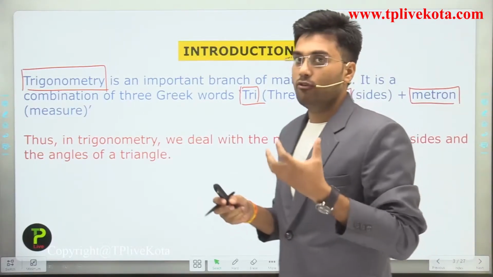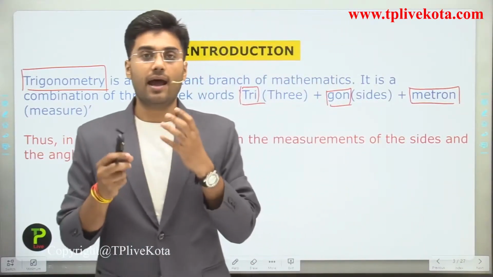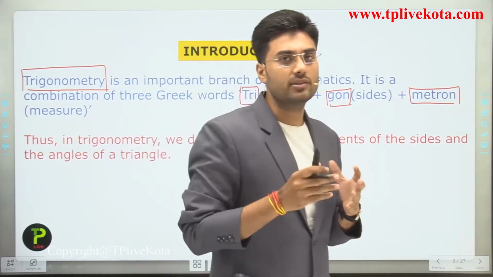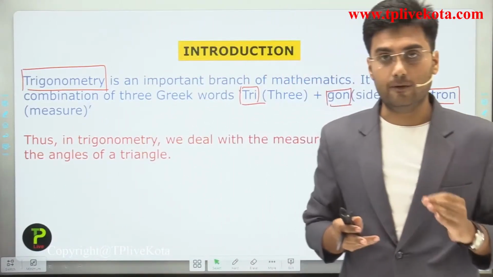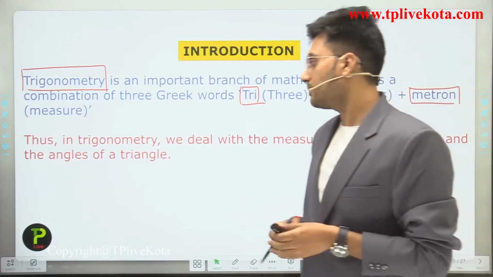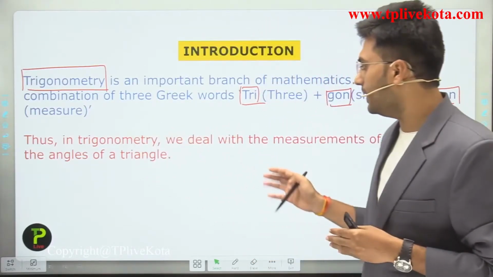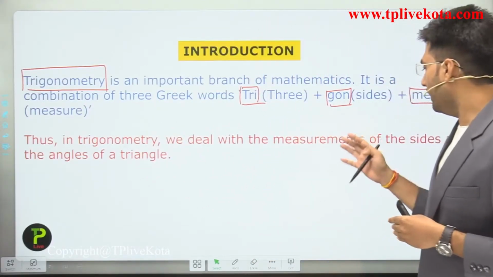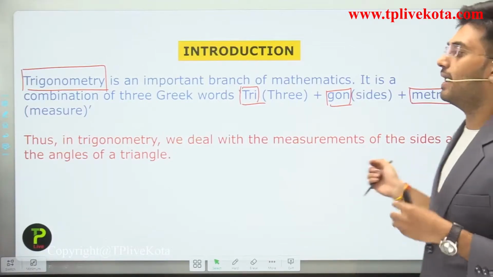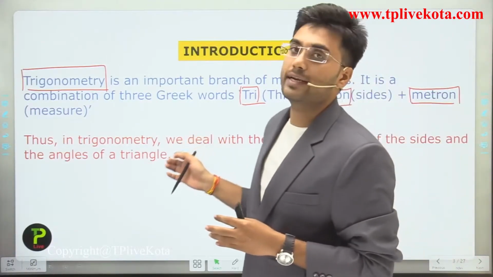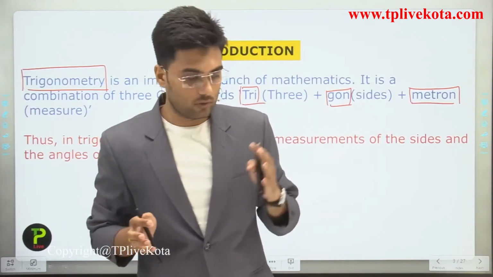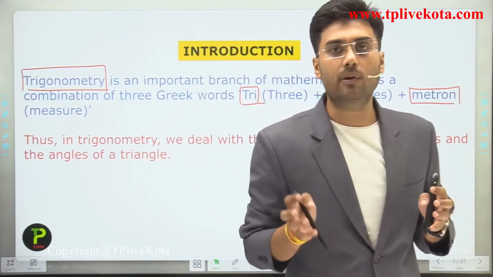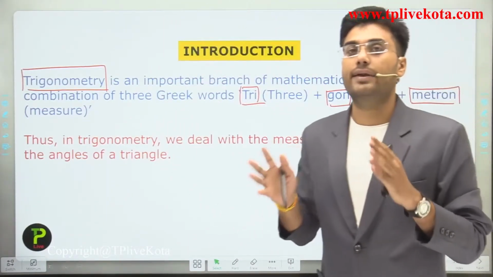And students, we know that which polygon has three sides and three angles? It is triangle. Clear? Thus in trigonometry we deal with the measurement of the sides and the angles of a triangle. Clear? So students, I hope you understand what trigonometry is.